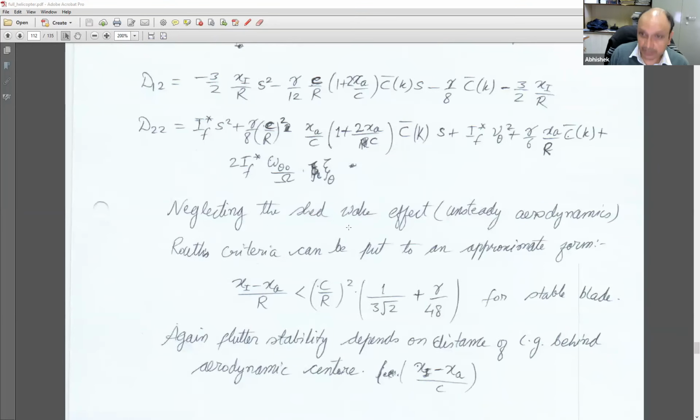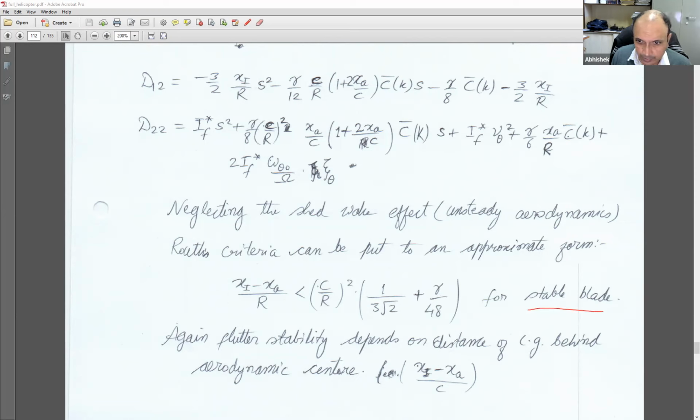So, neglecting the shed-wake effect, that is the unsteady aerodynamics, we'll say C bar K is equal to 1 for the time being to make our lives easier. The Routh stability criteria can be put in an approximate form. Whatever you end up getting in the complicated expression, all of that actually simplifies. We also make use of the fact that gamma by 8 into something will be close to 1. Finally, xi minus xa by r is less than C by R square into 1 plus 3 by root 2 plus gamma by 48, which is obtained as the condition for a stable blade.